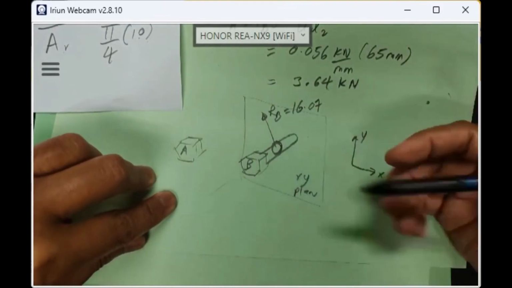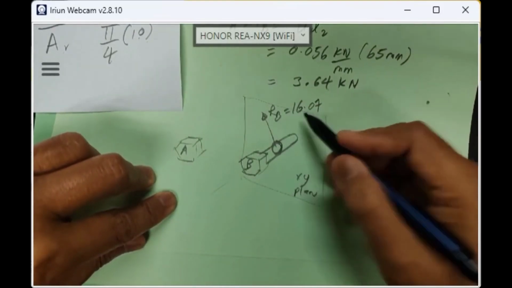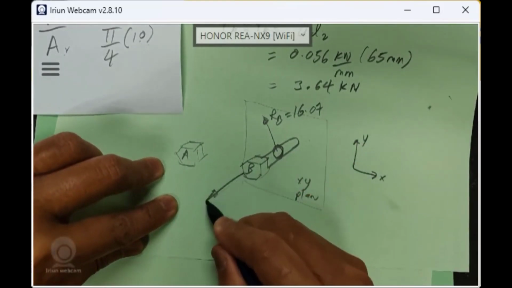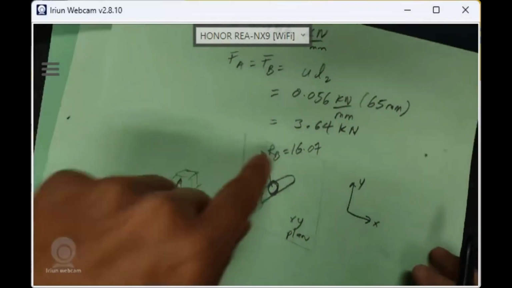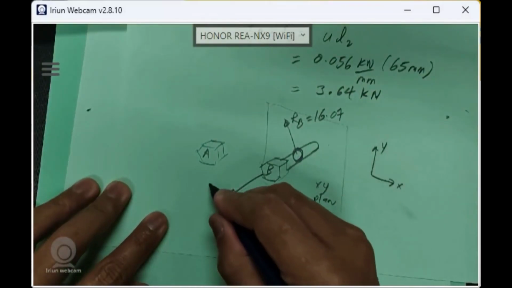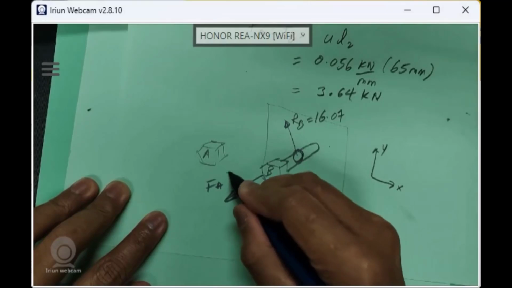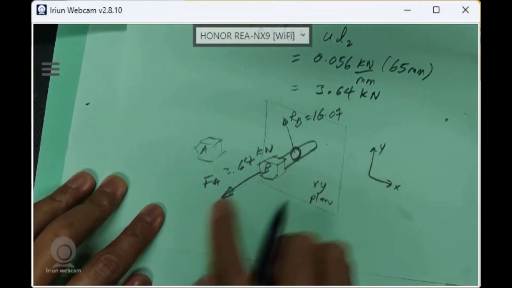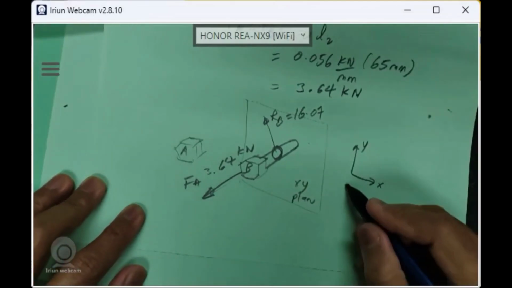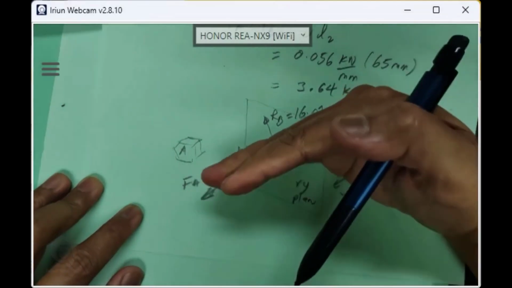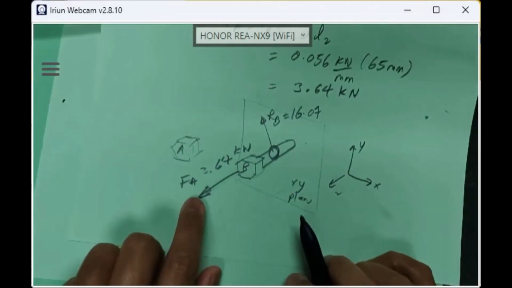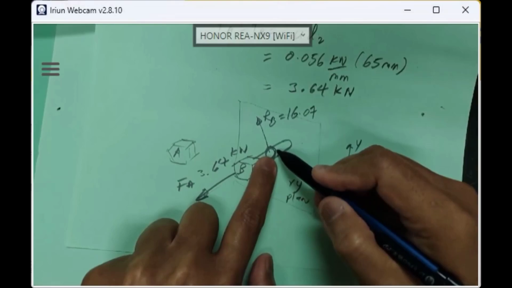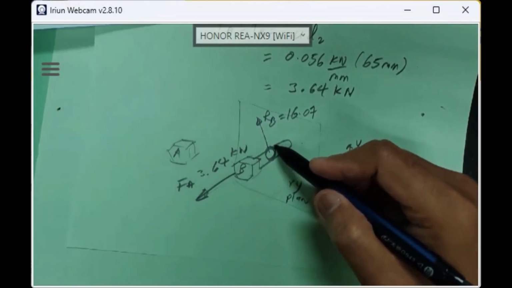Okay, RB on the XY plane, vector RB is 16.07. But when you look at the right, it is on Z, where FA is 3.64 kilonewton tensile load on the Z. It is Z, right? Okay, Z. We have tensile load 3.64. We have shear load 16.7. Remember, the shear load on here, we already calculated just now, right?